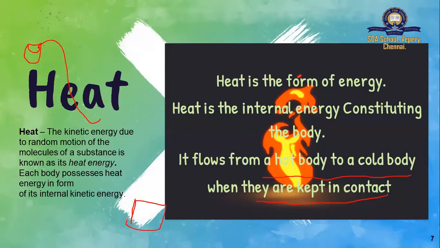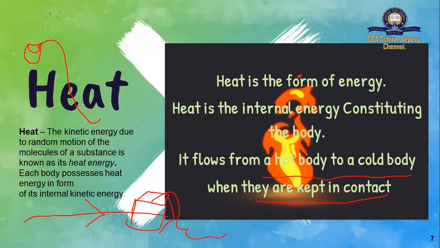What does it mean? The ice cube is in contact with your body. When the ice cube is in contact with your body, what will happen? There will be a flow of heat from the hot body to the cold body. So your hotness will flow to the ice cube and it will make the ice cube melt.